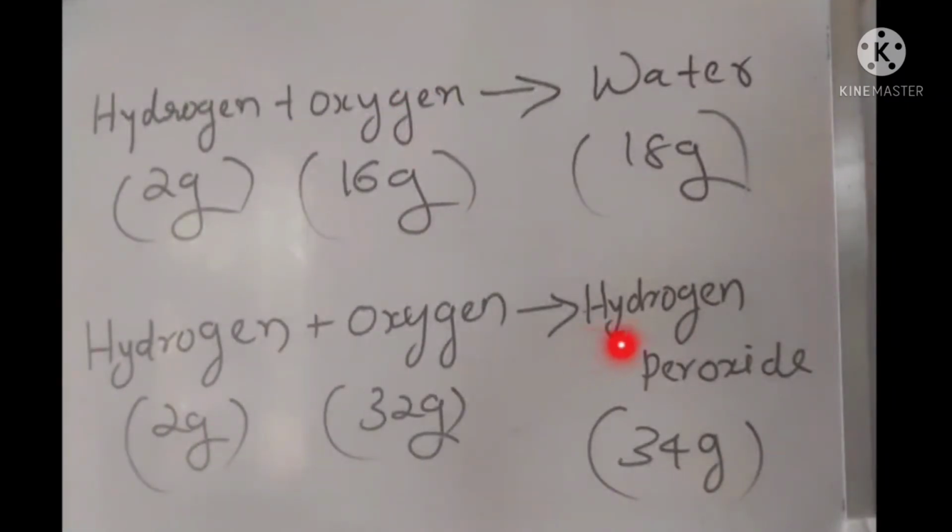And hydrogen peroxide is formed by combining 2 gram of hydrogen and 32 gram of oxygen. From this you can observe that the mass of hydrogen is fixed, but the masses of oxygen are different. One is 16 gram, the other is 32 gram.